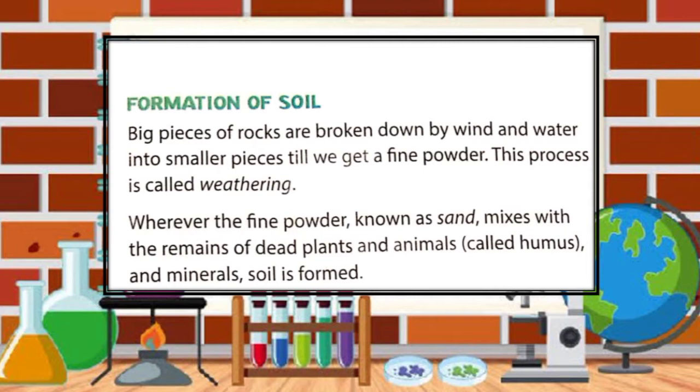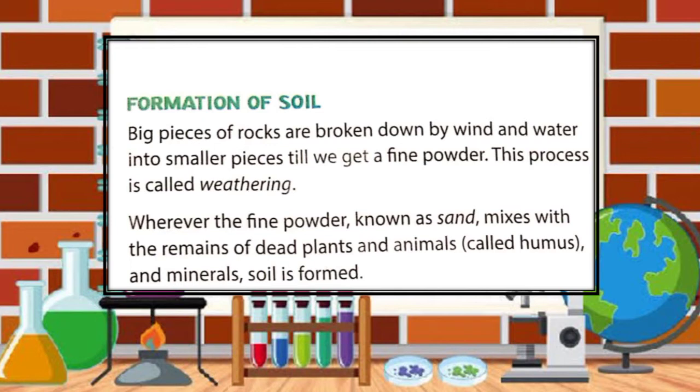So big pieces of rocks are broken down by wind and water into smaller pieces till we get a fine powder. This process is called weathering. Now let's see how soil is formed.